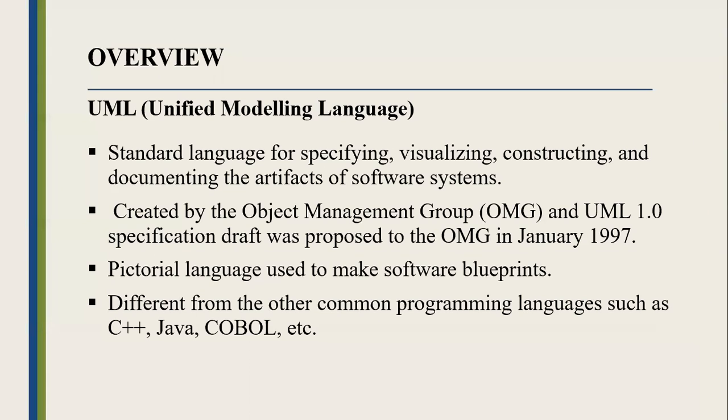It is a pictorial language used to make software blueprints, and this is different from other common programming languages such as C++, Java, COBOL, etc. So UML is not a programming language, but it is a tool that can be used to generate code in various languages using UML diagrams. And also, UML can be described as a way to visually present the architecture, design, and implementation of complex software systems. Although UML is generally used to model software systems, it is not limited to this boundary. It is also used to model non-software systems as well.